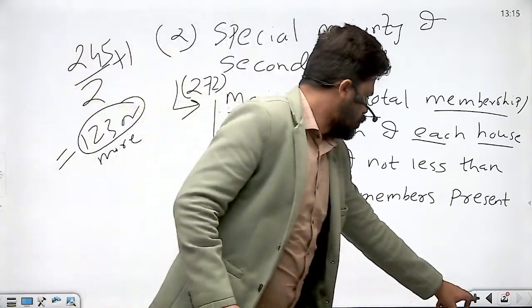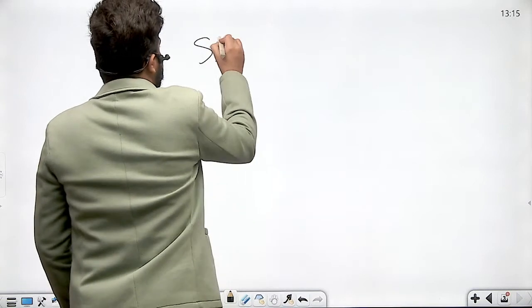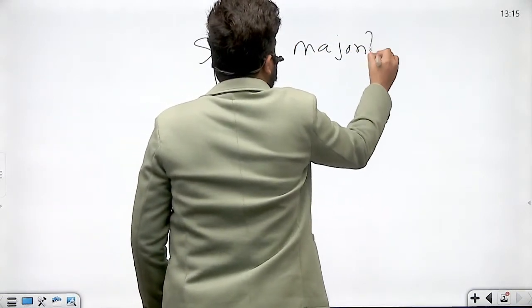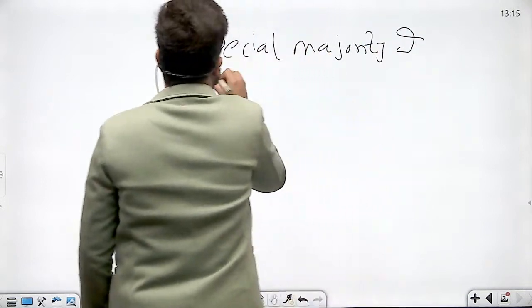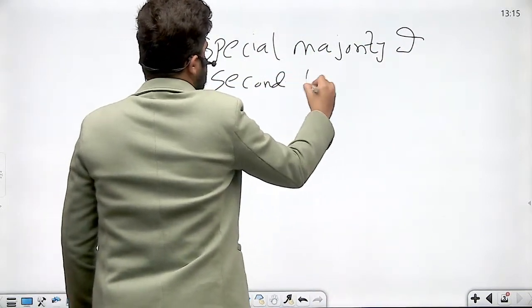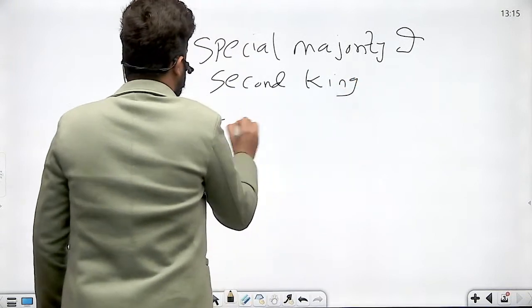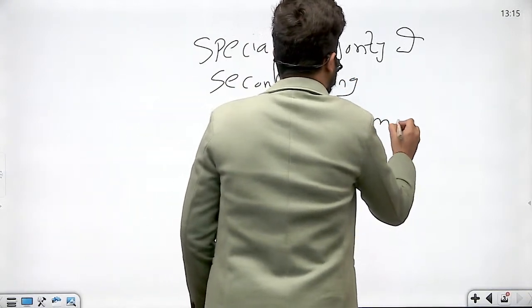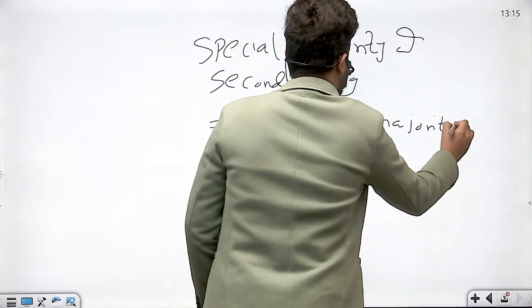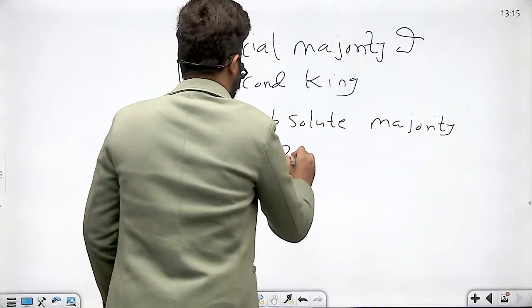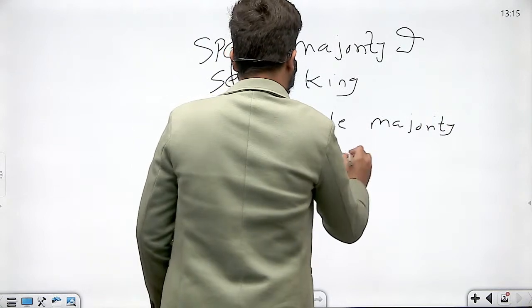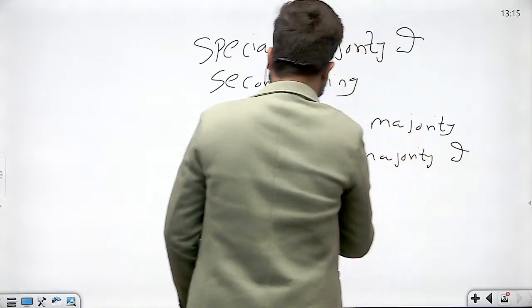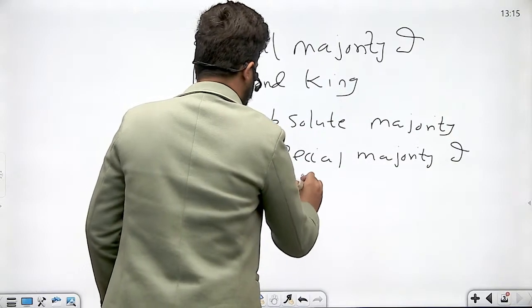So special majority of second kind is equal to absolute majority plus special majority of first kind. As simple as that.